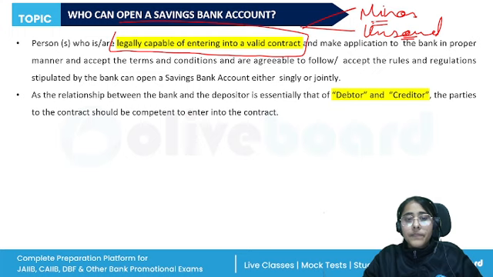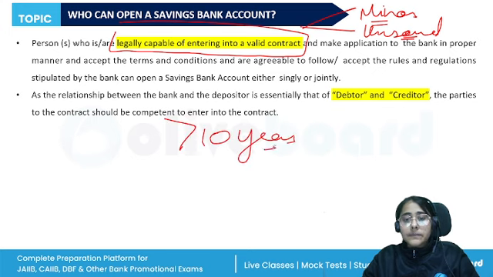All right. So there are certain terms and conditions. The minor should be able to read and write. The account opening form should be signed by the minor. But here we are discussing those minors who are above the age of 10 years. All right. Checkbook facility can also be provided if she or he is literate.